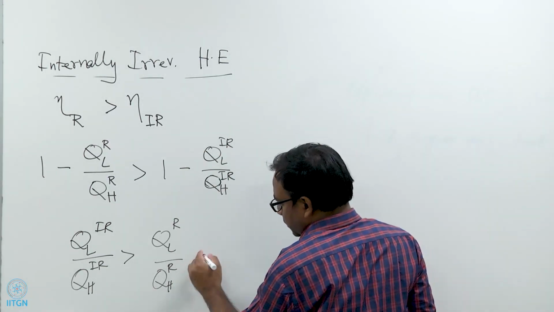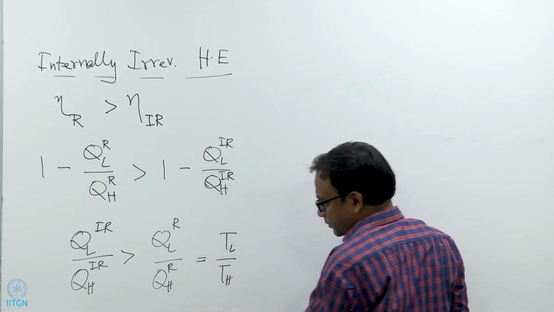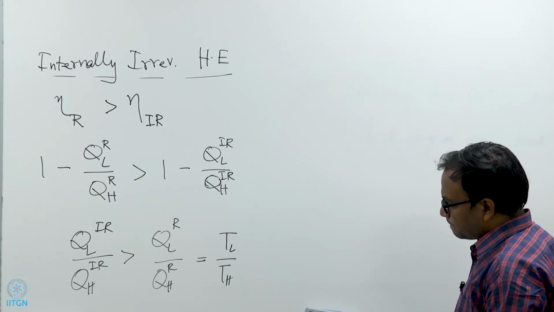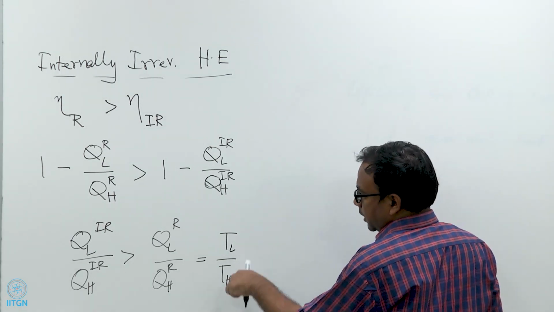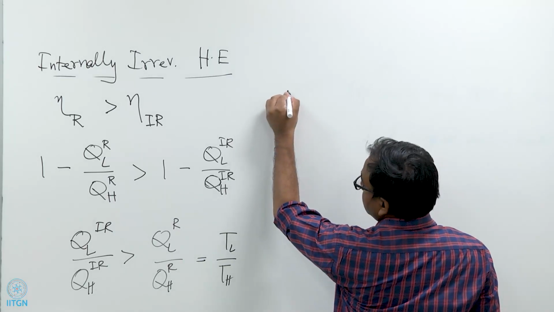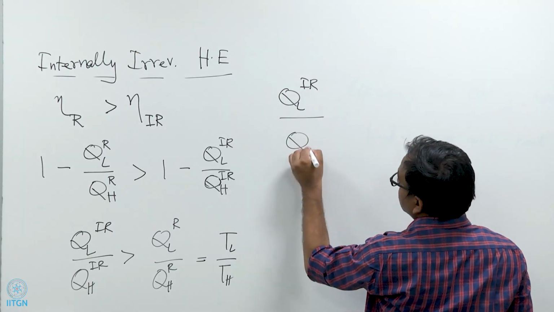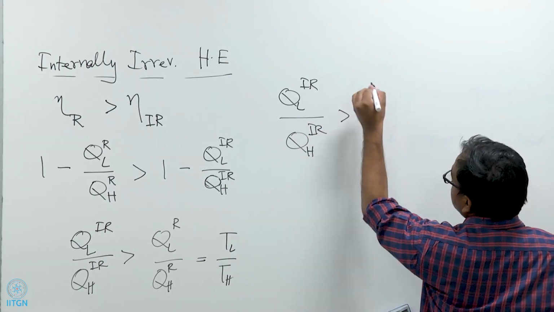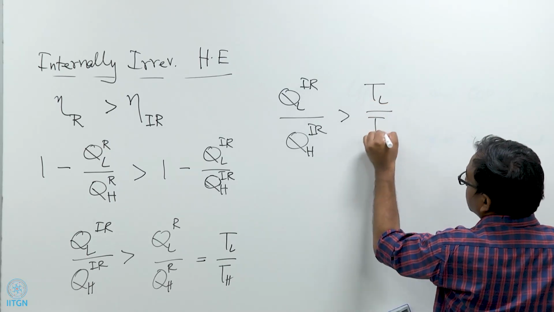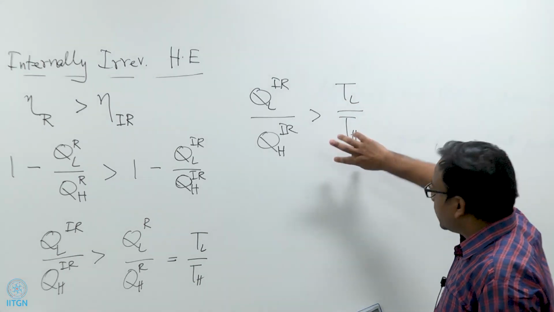So this we know is equal to TL by TH. Okay. So from this what I can write is that QL IR by QH IR is larger than TL by TH.